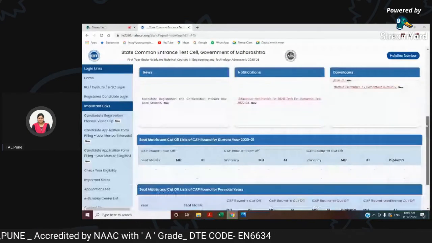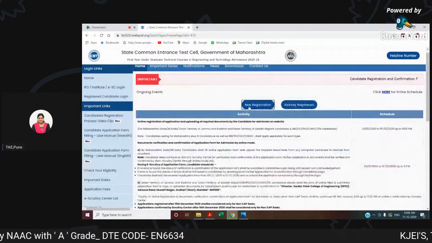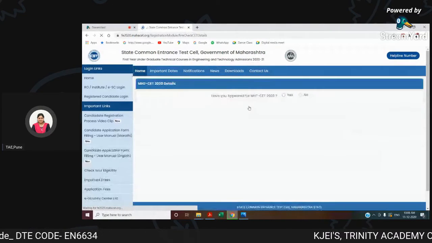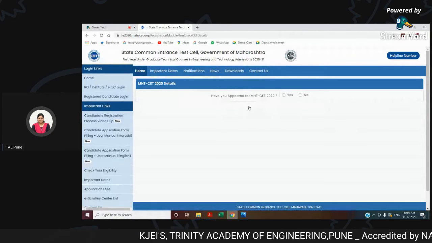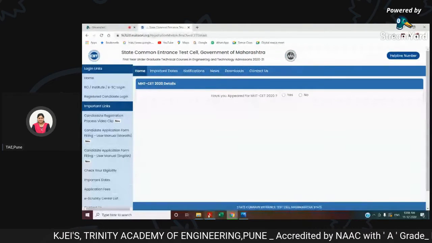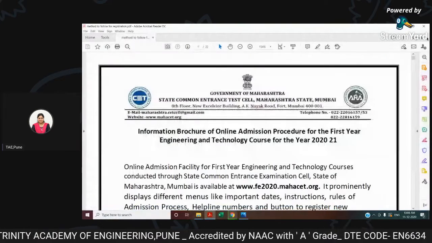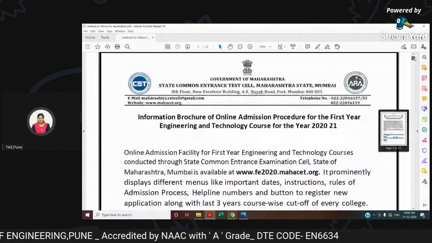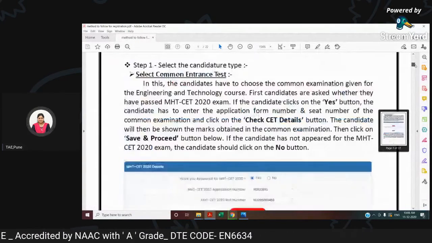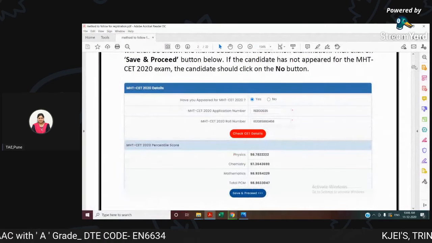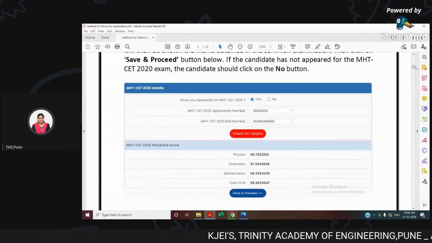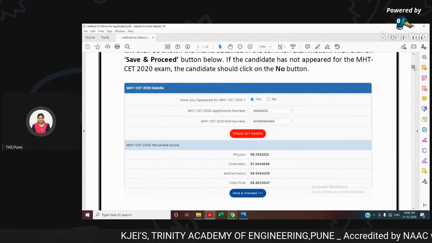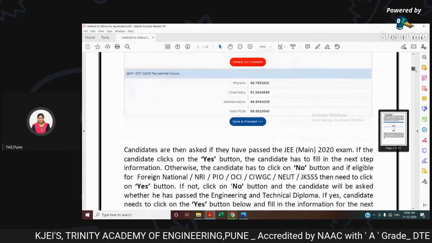Now, once you start, say, new registration, this page is displayed. They ask you, have you appeared for MHT CET 2020, yes or no. I'll go through this PDF wherein you can go through the procedure. If I say yes, then the MHT CET application number and roll number are to be given. You need to check your CET details. Once checked, physics, chemistry, mathematics marks are to be added.